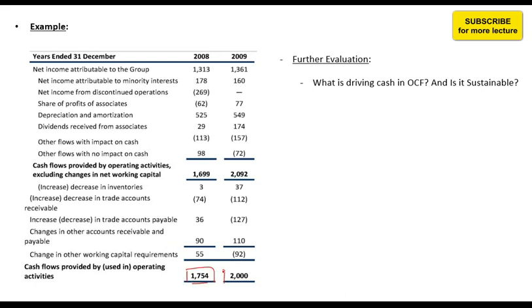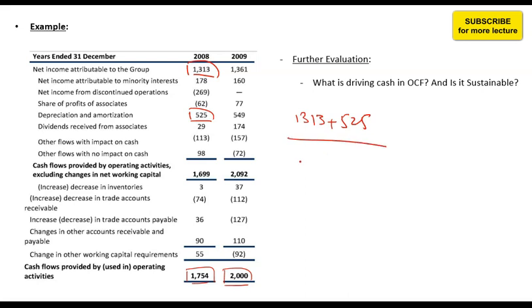Operating cash flow is 1754 in 2000. What is actually driving this cash flow? Is the major portion coming in from income or from changes in working capital? The major portion is coming in from income. If I look into it, net income is 1313, and if I add depreciation and amortization, it will be 1313 plus 525.